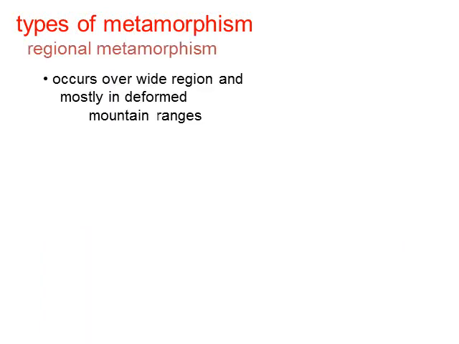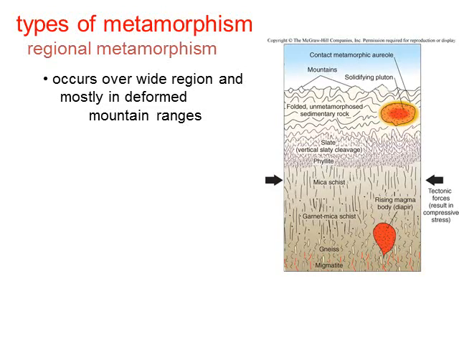Regional metamorphism occurs over a wide region and mostly in deformed mountain ranges. So if we look at this, we can see that here's a mountain range, and you have a rising magma that's coming up, and as this magma is coming up, the tectonic forces are pushing from two different directions. You can see that you have a force that's pushing this direction and a force that's pushing this direction, and it's basically squeezing everything together.